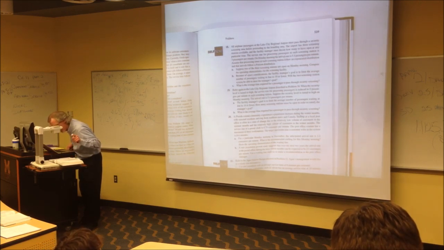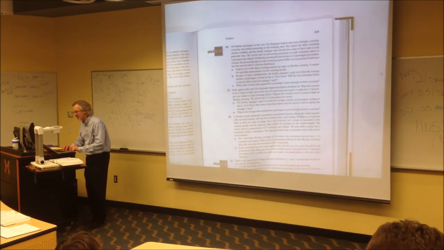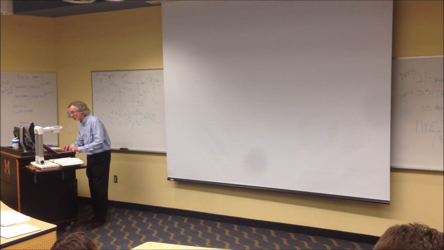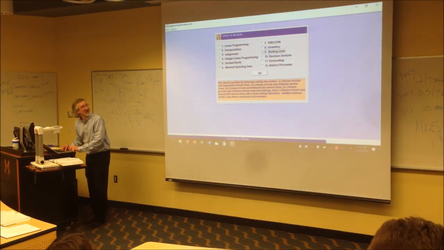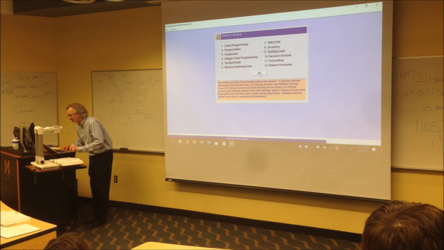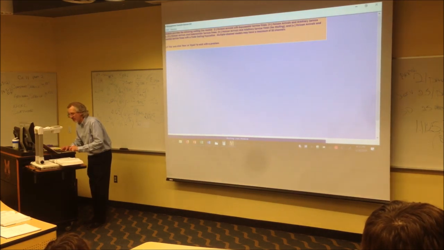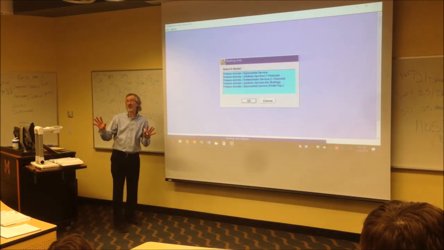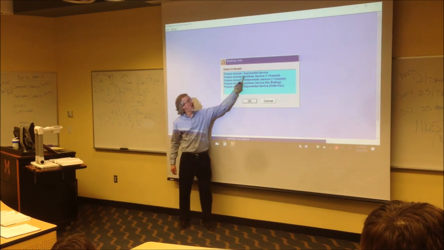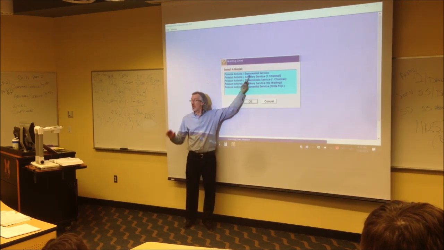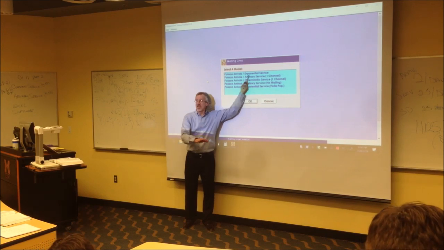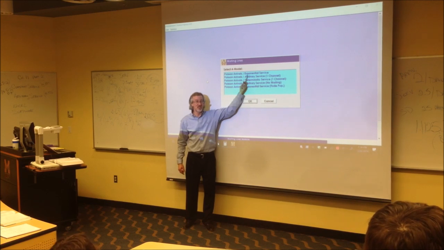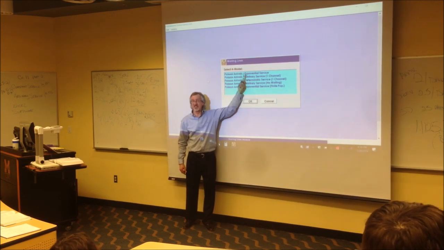3 passengers per minute service, 5.4 passengers per minute arrivals, and here we go. Your software has a module called waiting line. You click on waiting line, hit OK, you go File, New, and it comes up like this. You have to write a little note here: Poisson arrival, exponential service is the one you use. If it's single channel or multi-channel, it does not matter, that's the one you use.